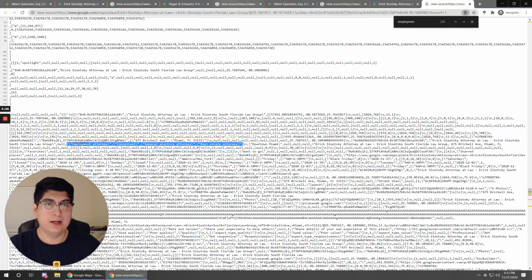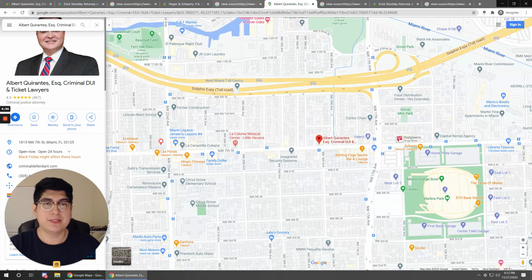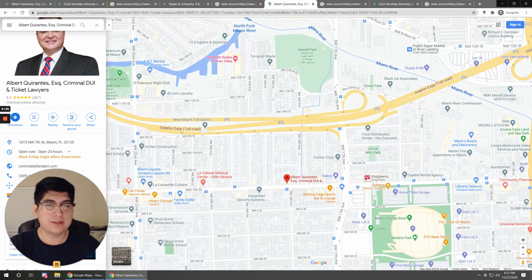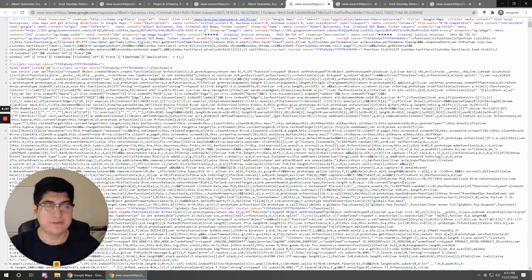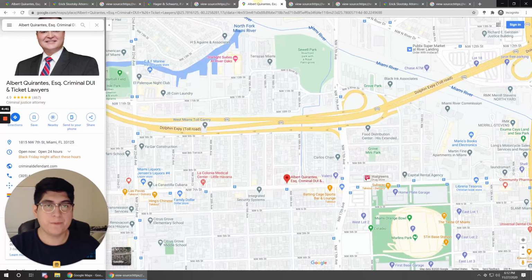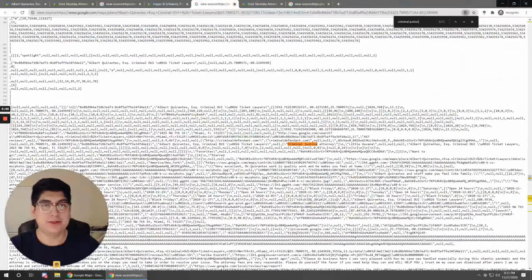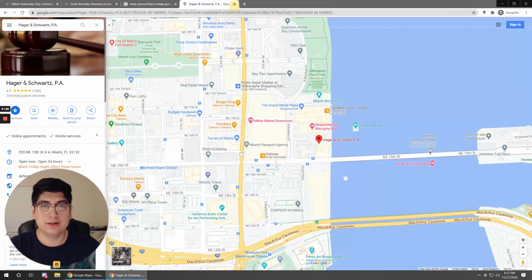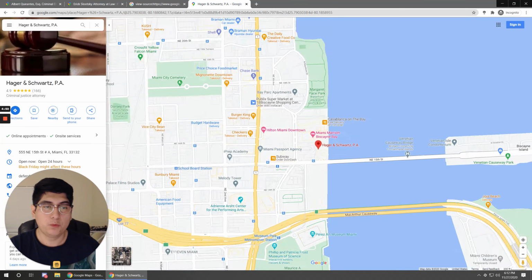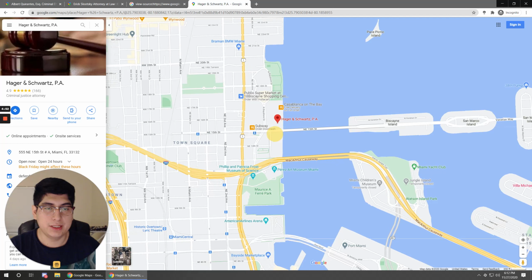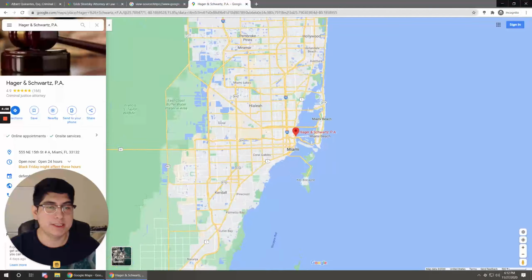Very simple. Just open up a bunch of different tabs. The reason why I put up the different tabs is because if you move this and then you do the inspect or the view source, it actually moves the code a lot, and it'll be harder to find it. Which is why I use the short URL. But yeah, that's how you spy on any sort of competitor listings to see what categories they're using to target their main prospects or the prospects that they're trying to reach with Google My Business.